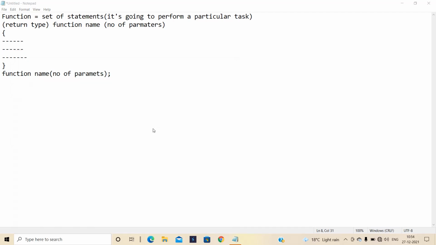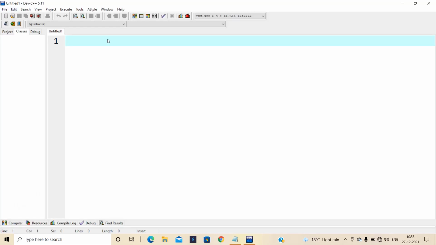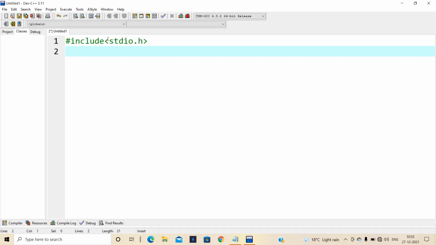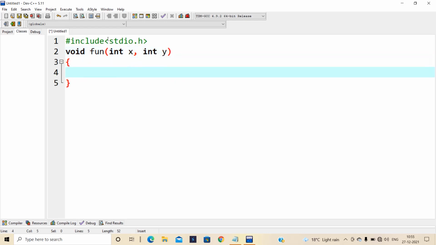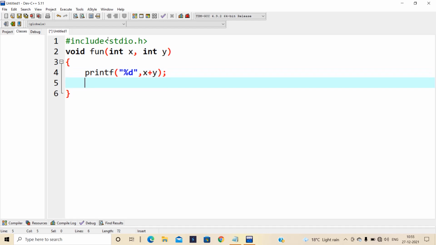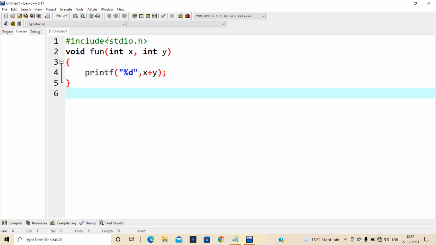Now I am going to tell you one example. Yes, I used the software Dev C++. See here, I'm going to take one example. This is the return type. Fun is the function name and the parameters are x and y. Here I'm just going to print the sum of x and y. Yes, this is the function definition.